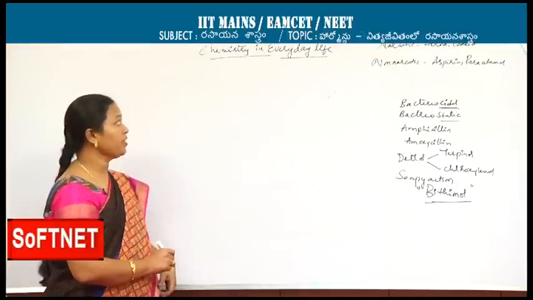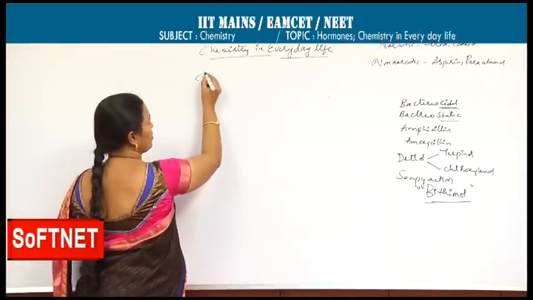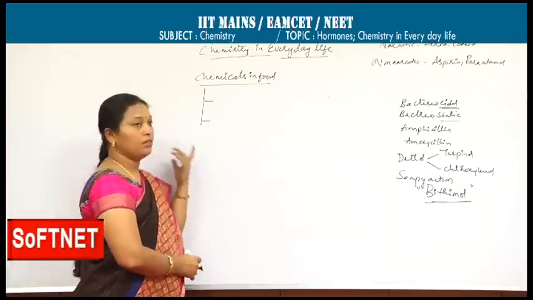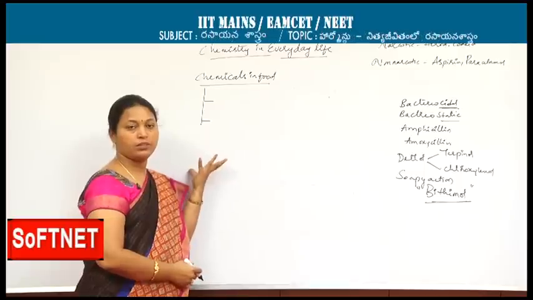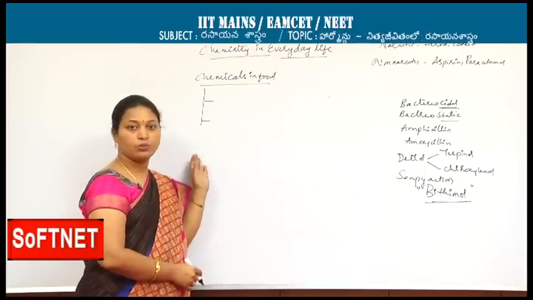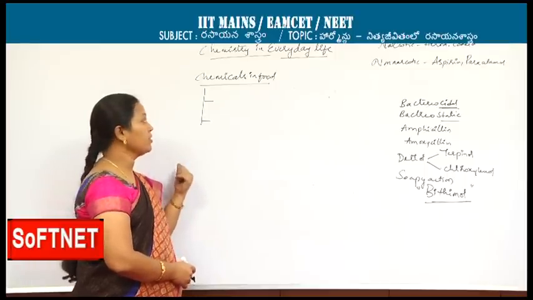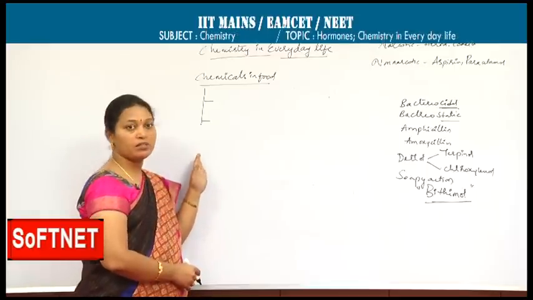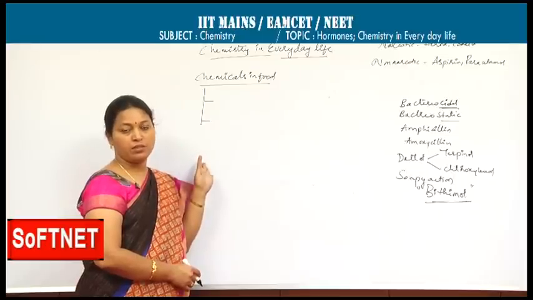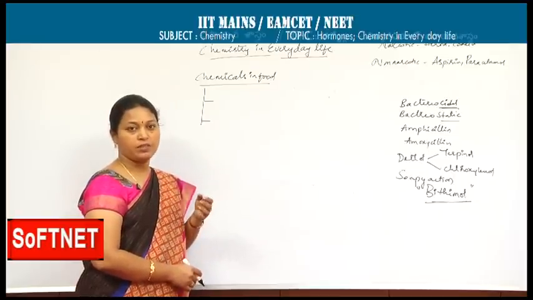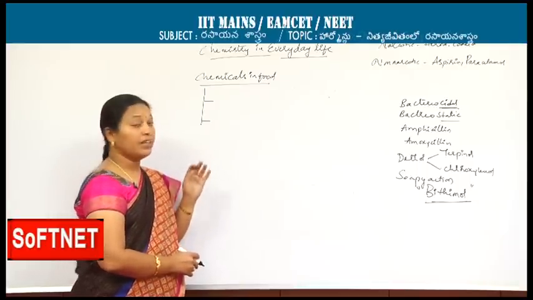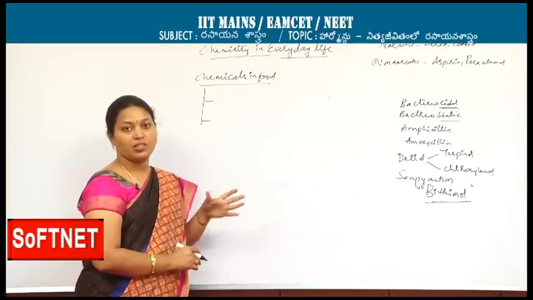Another part of chemistry in everyday life is linked with chemicals in food. Most of us know that during agriculture, during the crops, during the farming, we are in touch with most of the chemicals for the growth of those products. After harvesting the products also we are in touch with most of the chemicals, knowingly or unknowingly. Because of the usage of these chemicals, the appeal of the food may increase, meaning it looks good by the usage of chemicals like coloring agents. But coloring agents are not suggestible for asthma patients and children.